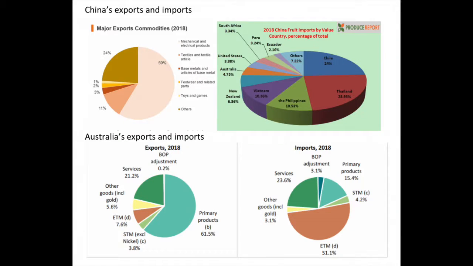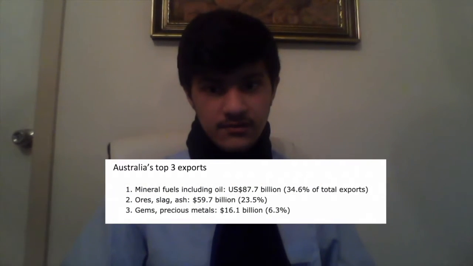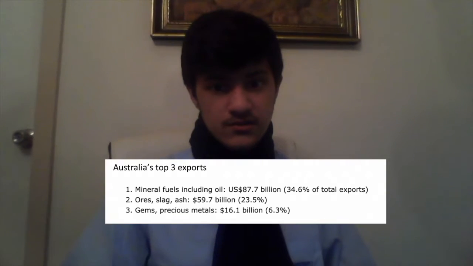Australia within 2018 has a total export number of 253 billion USD and a total import number of 227 billion USD. Although both countries differ in the amount of exports and imports, both countries do showcase a trade relationship by referring to the top imports and exports of both countries. It is made visible that Australian exports are what China imports, whereas China exports are what Australia imports. Australia's top 3 exports consist of main fuels including oil, slag, ash, and fine gems and metals.